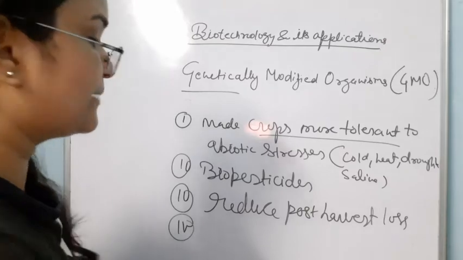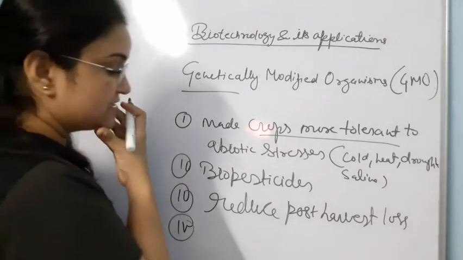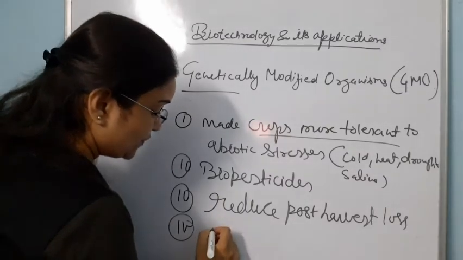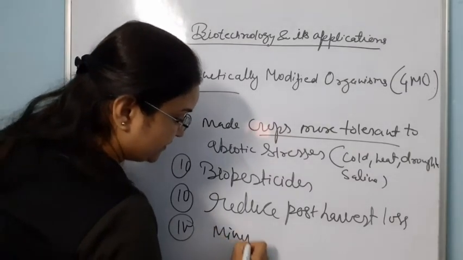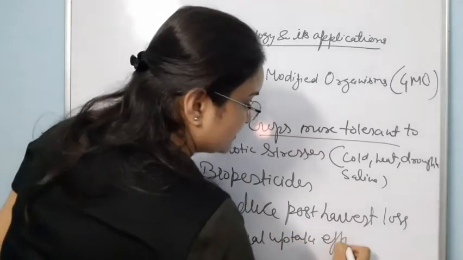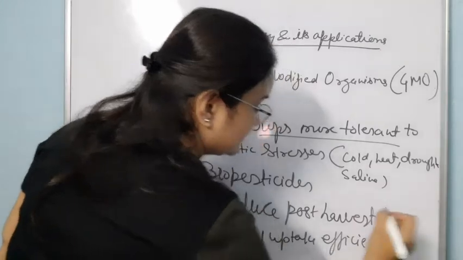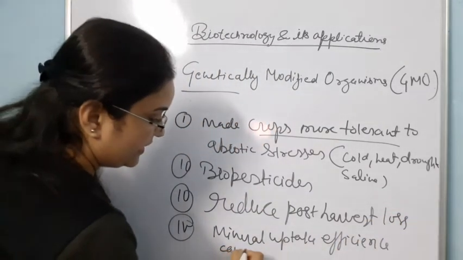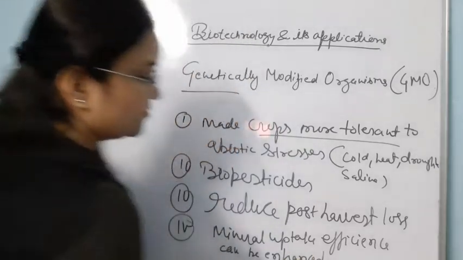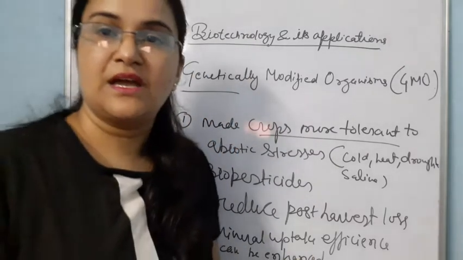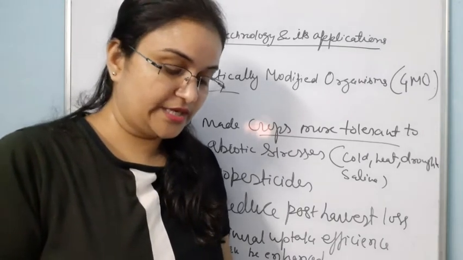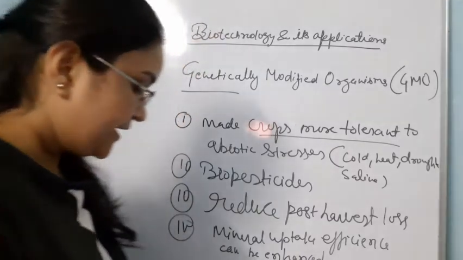So nutrient uptake efficiency is now possible to be increased. So mineral uptake efficiency can be enhanced in plants by the use of genetic manipulation.